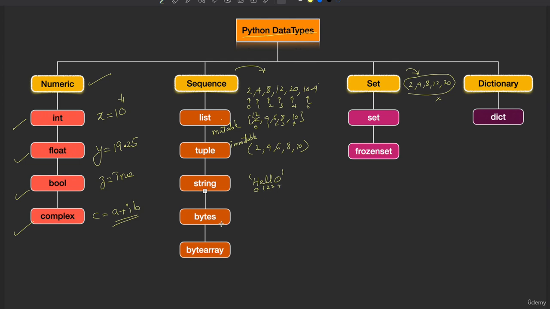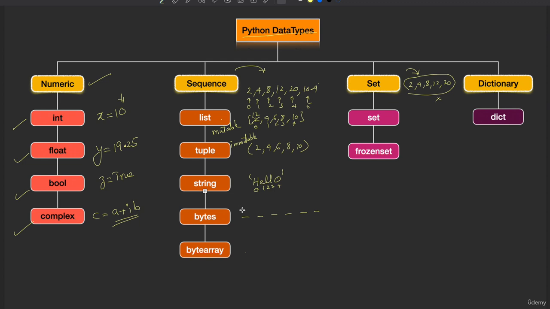Now likewise, Python also supports bytes and bytearray. Bytes is immutable and bytearray is mutable. But what is the difference? See, list and tuple can contain any type of data, but these contain just 1 byte of data. What is 1 byte of data? What does it mean? We will learn that later.